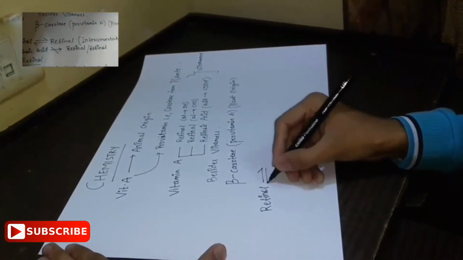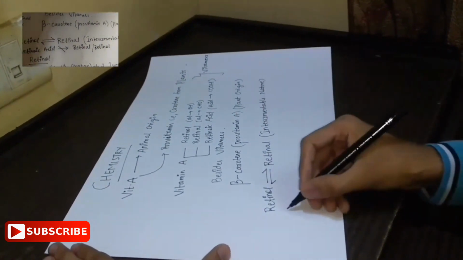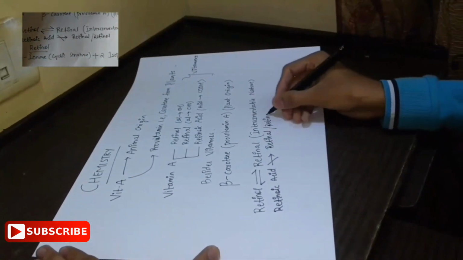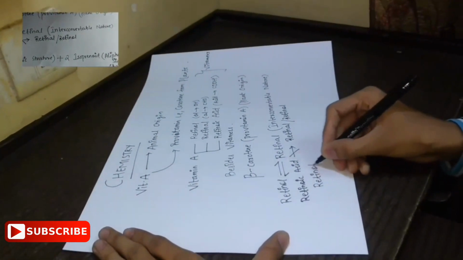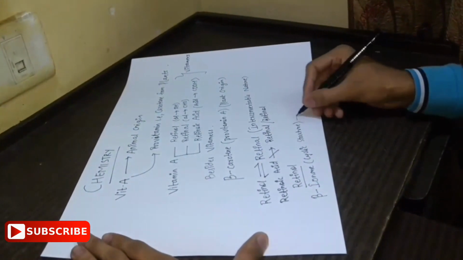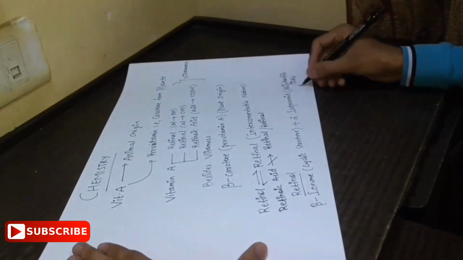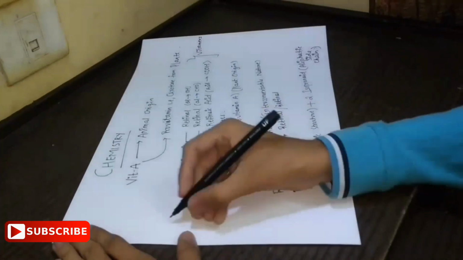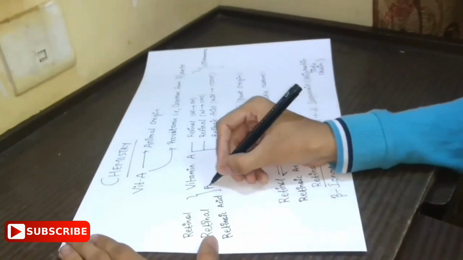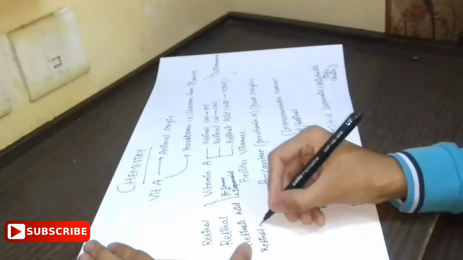The most important fact is that retinol can be interconverted to retinal and retinal can be interconverted to retinol, while retinoic acid cannot be converted into retinal or retinol. The three forms of vitamin A, retinol, retinal, and retinoic acid, are structurally similar with a different functional group.